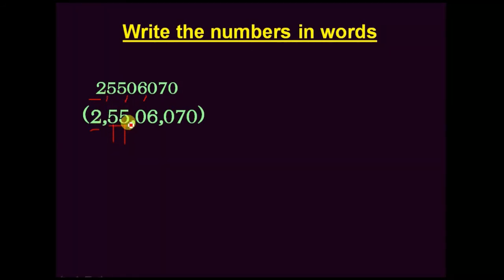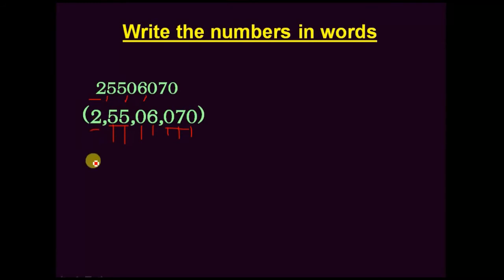It is 55 lakhs. Then there is no 10,000s, only thousands. 6,000. There is no 100, only tens, 7 tens. There is no ones. So 7 tens means it is 70. We write here it is as 70.